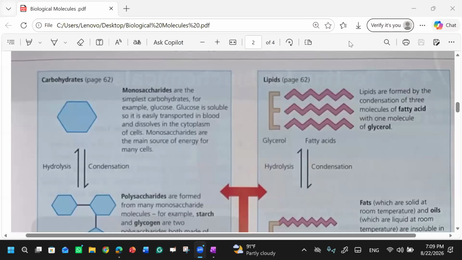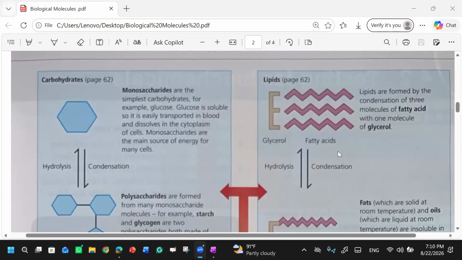Can you tell me in brief, in 5 minutes, what is the difference between carbohydrates and lipids? Then we will move forward to proteins. Or which one? Difference between carbohydrates and proteins. In which scenario, at what time do we need to take carbohydrates, and at what time lipids? How do lipids help us, how do carbohydrates help us? We are done with this, right?